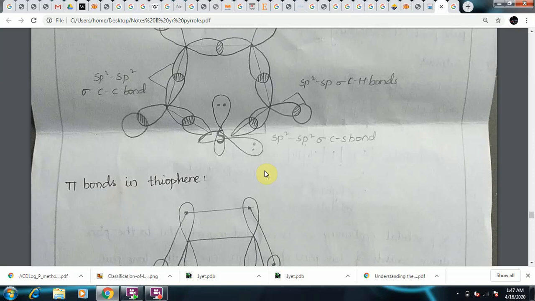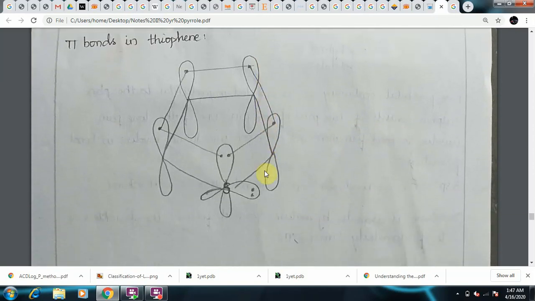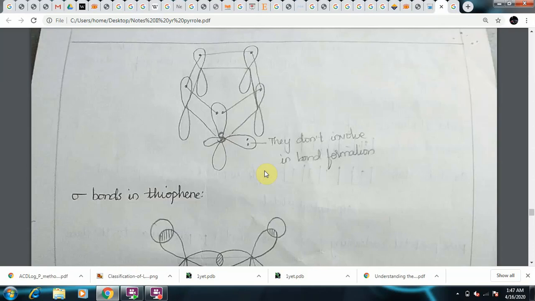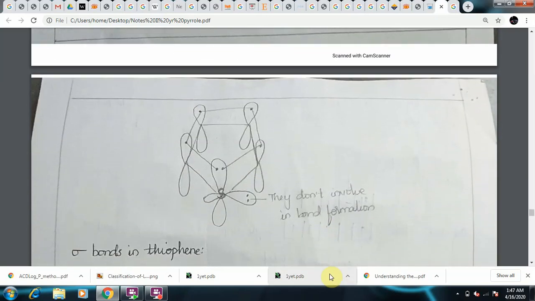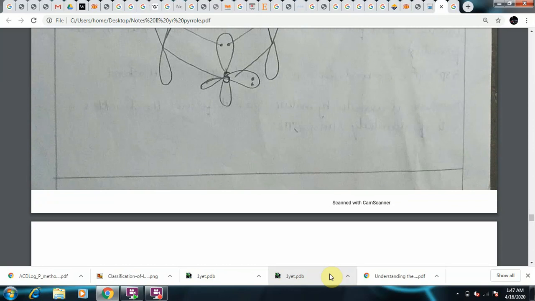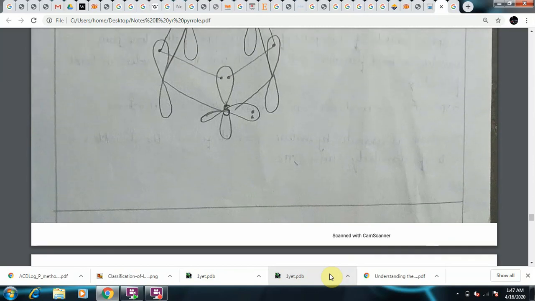Coming to the pi bonds, we have discussed earlier here itself. These are the pi bonds which are involved in the molecular orbital structure of thiophene. So this is the complete structure and electronic configurations, the ground state, the excited state, outer electronic configurations, and the molecular orbital structure of thiophene.